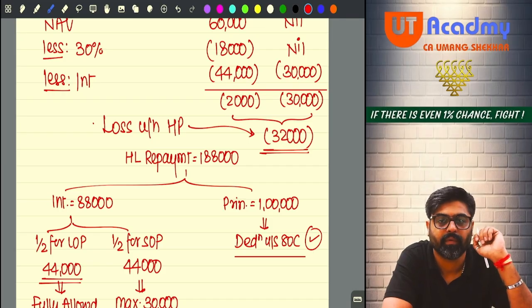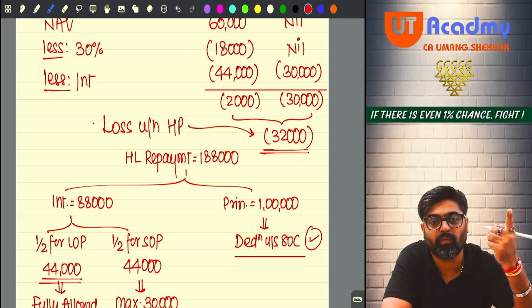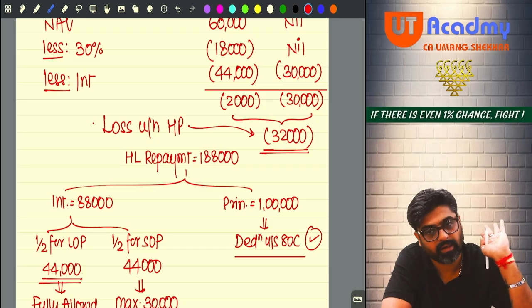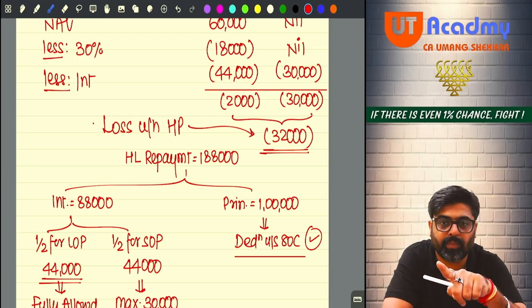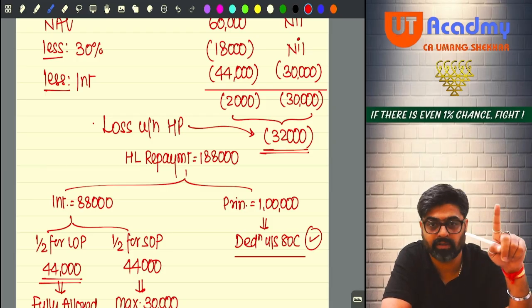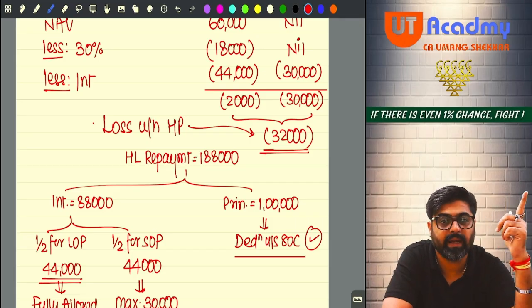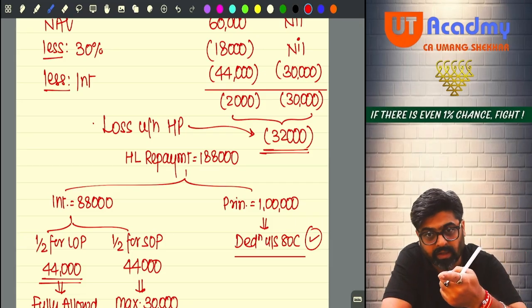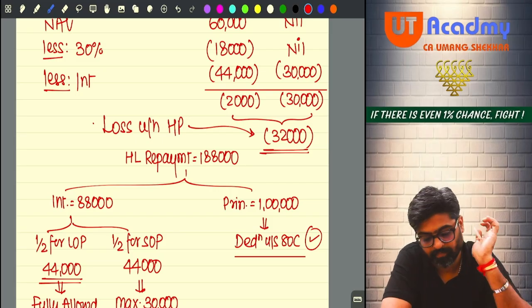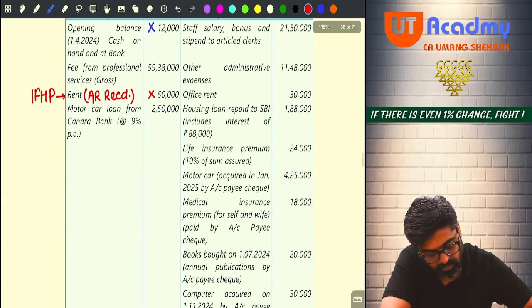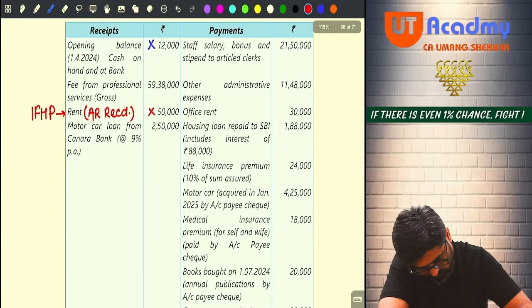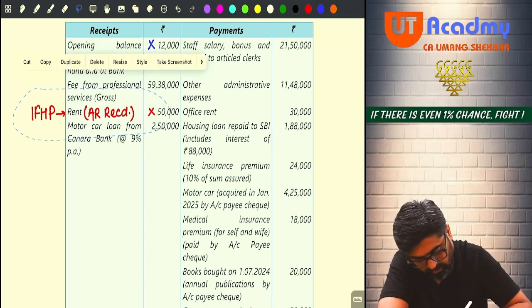Okay, now pay attention. If you are following 115 BSE, then this was also not allowed. Correct, sir? Should I move ahead? So don't forget to take this 1 lakh rupees under ATC. When you calculate your GTI, from your GTI, when you take ATC deduction, under ATC you are supposed to take this 1 lakh also. Don't forget this, okay? So do one thing now. Go to your question and put a cross mark against that.